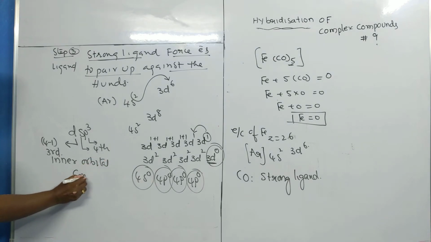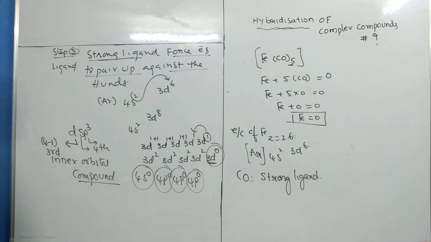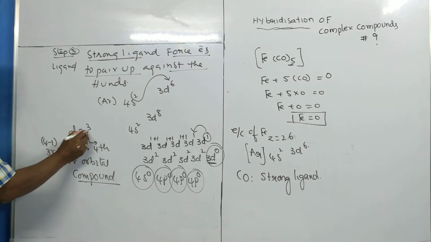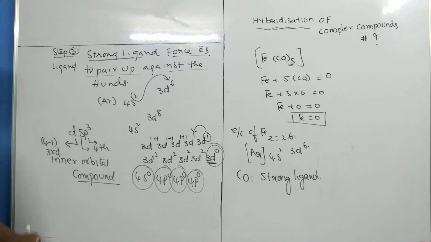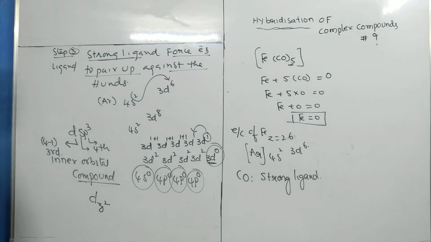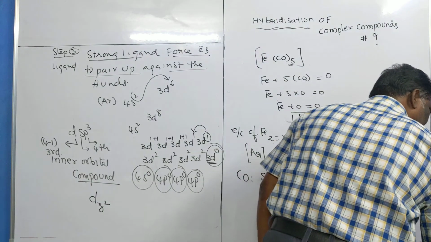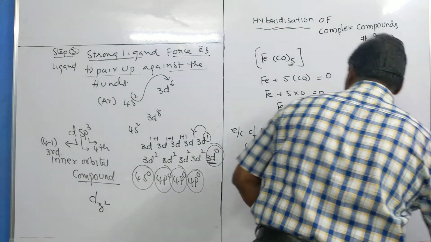Whereas in the previous case only outer orbitals are involved, so that is called an outer orbital complex. This one is called an inner orbital complex. One more interesting point: in dsp3 hybridization, what kind of d orbital will take part? The d orbital taking part is the dz square orbital. Okay, the next example.